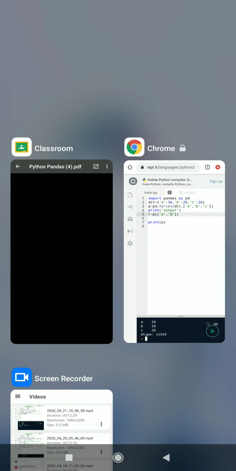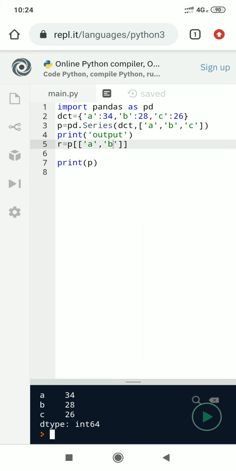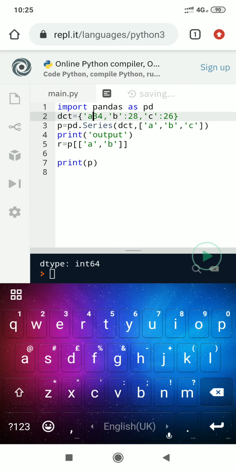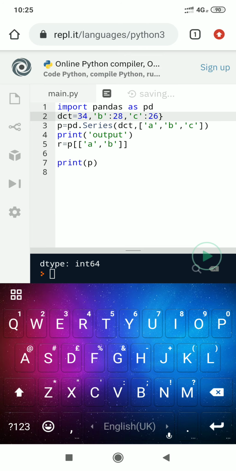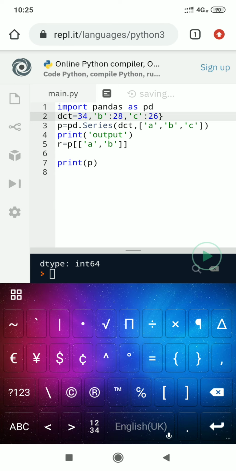It is operating like this because we are having dictionary object. It works over list elements. Now I make some changes in this program.